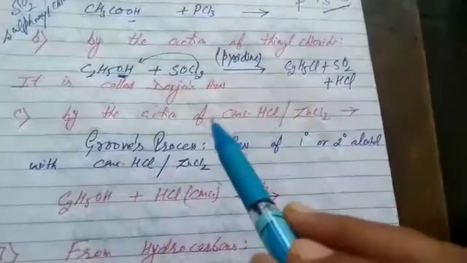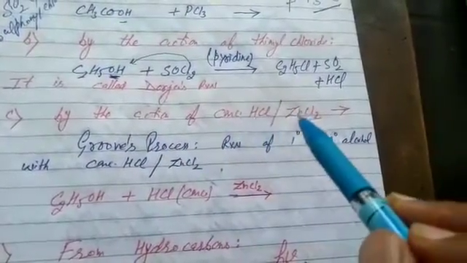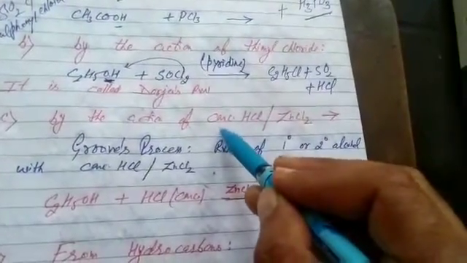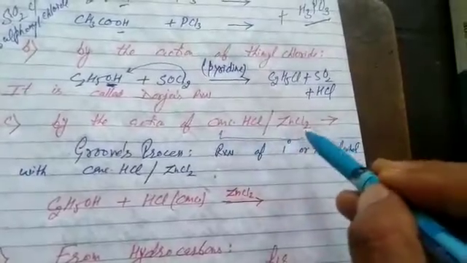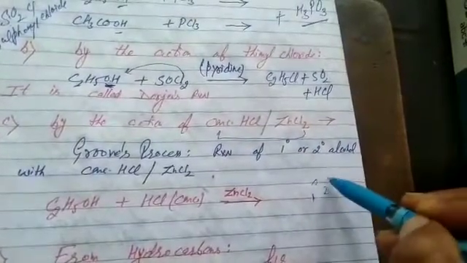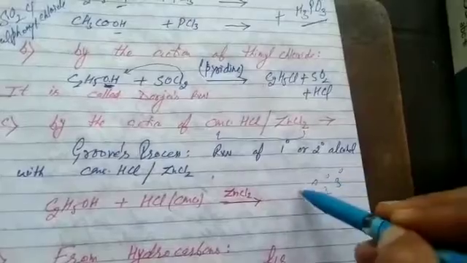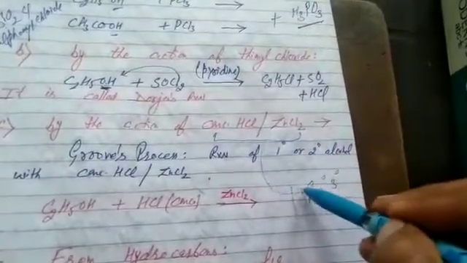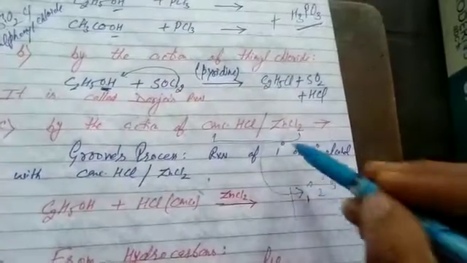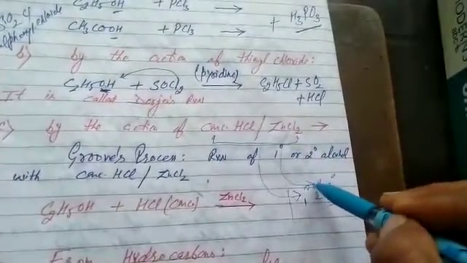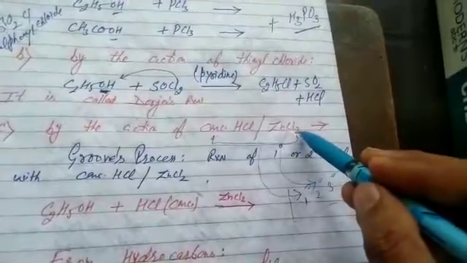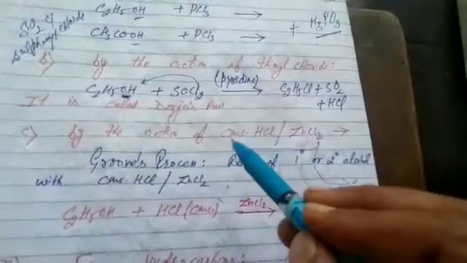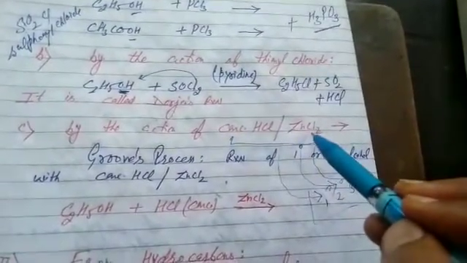After this, next, by the action of concentrated HCl and anhydrous zinc chloride. It is called Lucas reagent. And all of you know, we use Lucas reagent to distinguish primary, secondary and tertiary alcohols. We do it in alcohols. This reagent is applicable if it is a primary alcohol: white fumes appear only upon heating. If it is a secondary alcohol, they form after some time. If it is a tertiary alcohol, white fumes form immediately. Action of concentrated HCl and ZnCl2, that is Lucas reagent.